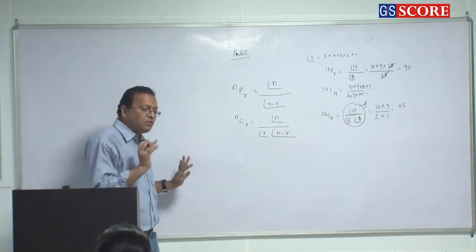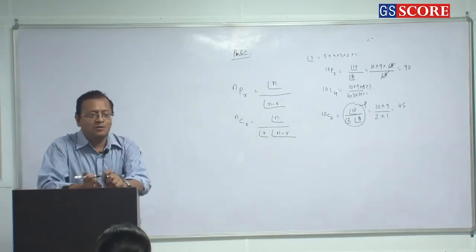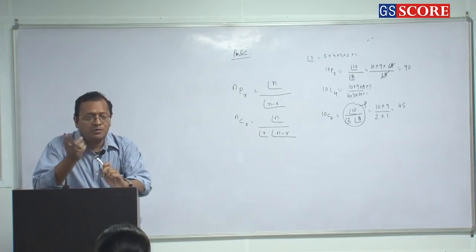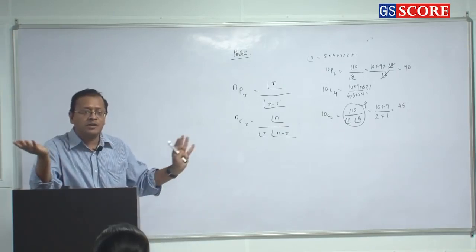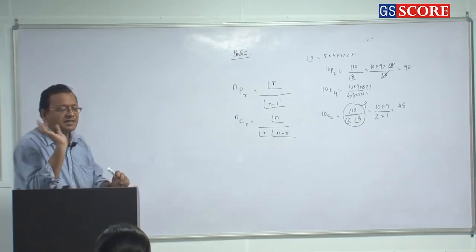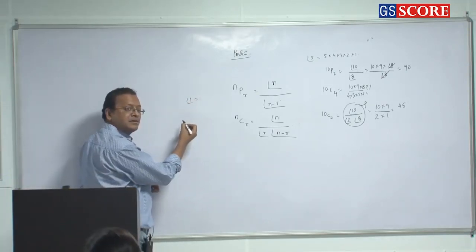Now also follow one thing here. What is the value of factorial 0? 1. It's not necessary, but can you prove that factorial 0 is 1? Books give long proofs that factorial 0 is 1, but it is a very simple proof, very simple mathematics. What is factorial 1? 1.